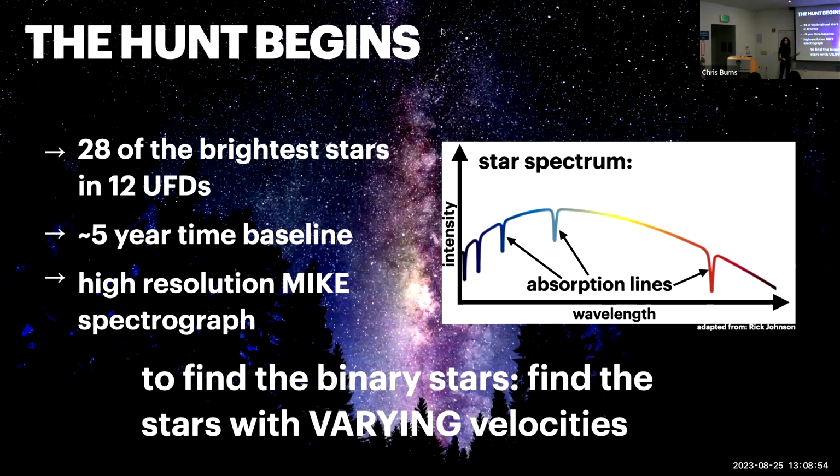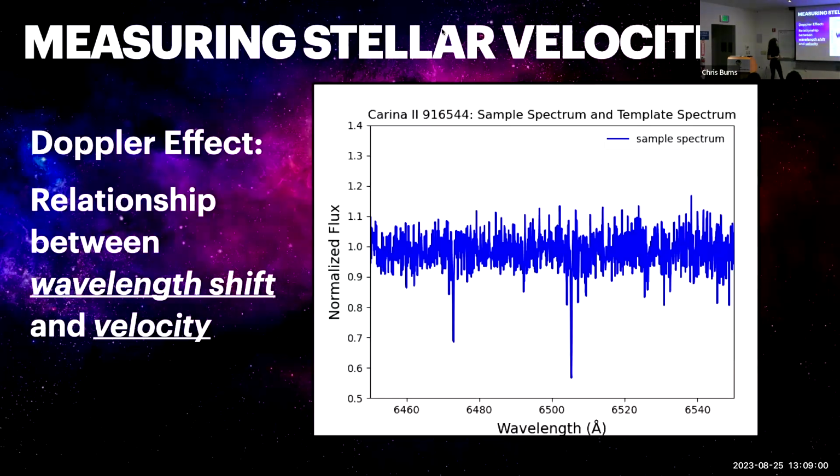So again, we had our sample of stars, and our goal was to find the binary stars within that sample by finding the stars with varying velocities. To actually measure the velocities of a star, we can employ something called the Doppler effect. If you're not familiar with it, it's essentially a relationship between the wavelength shift that we see between absorption lines of a source of light and that source's velocity.